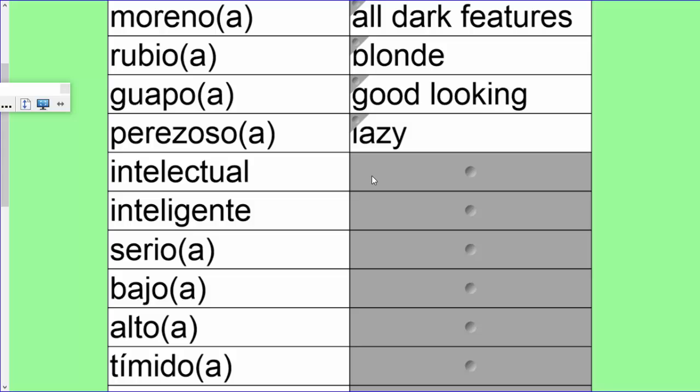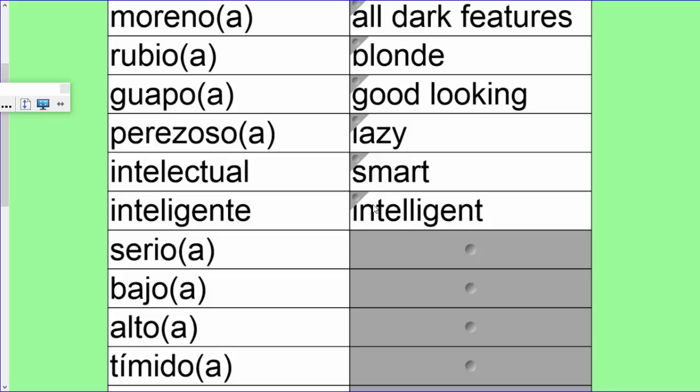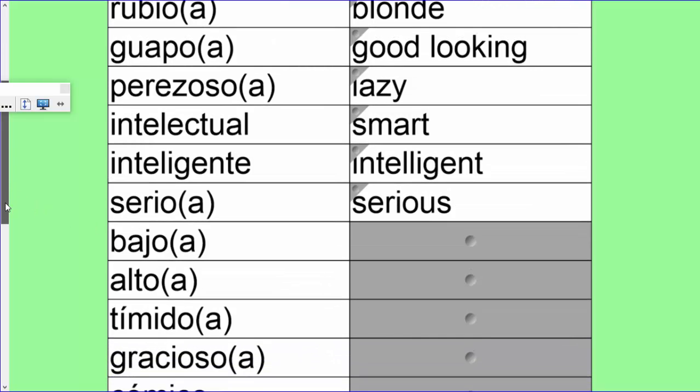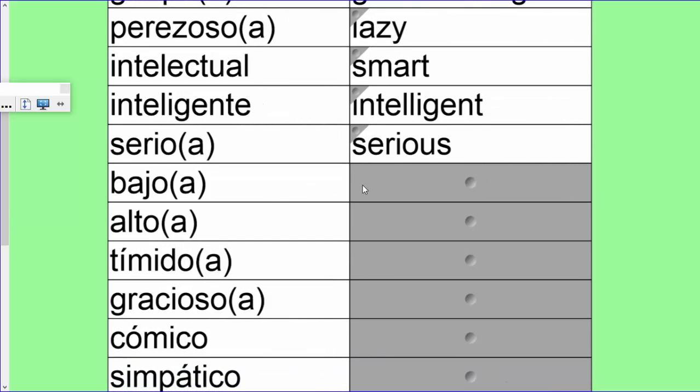Intelectual is intellectual or smart. And then inteligente, kind of the same thing, intelligent or smart. Serio is serious. Bajo is short, and alto is tall.